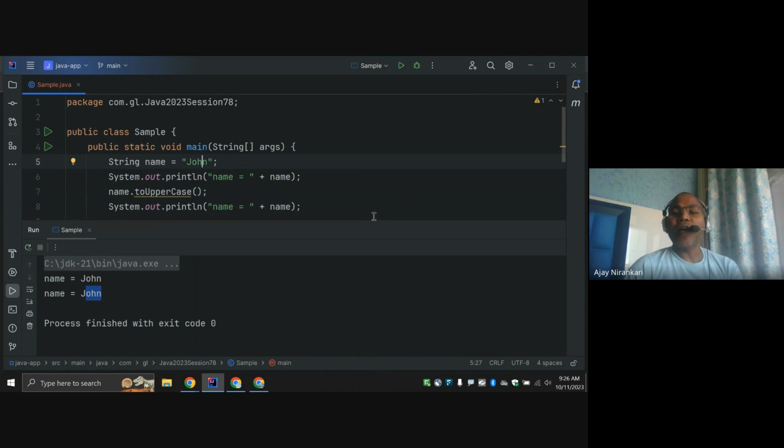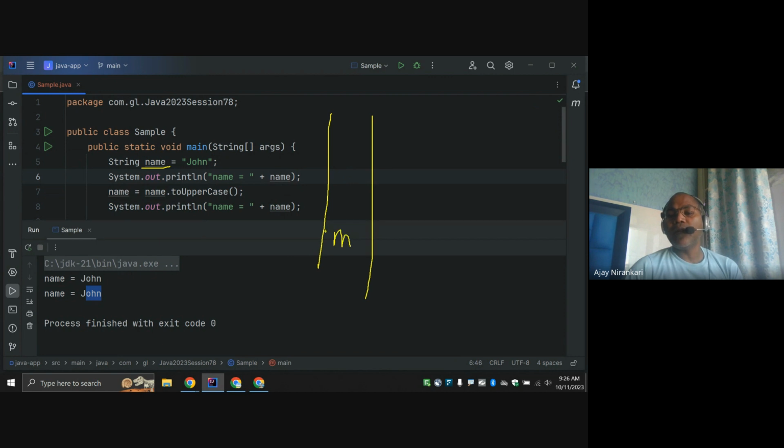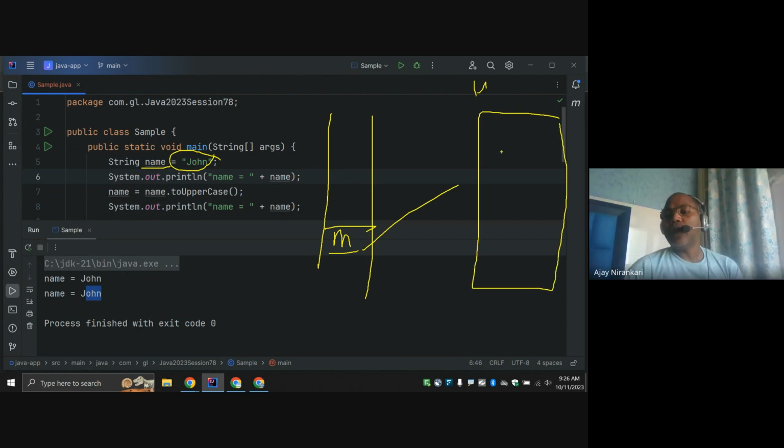So only one option: you have to re-initialize this name again. Notice that this name variable is created in your stack memory, and this is the object. The object is stored in the heap memory. So here the name John is created and it is referenced by the name variable.